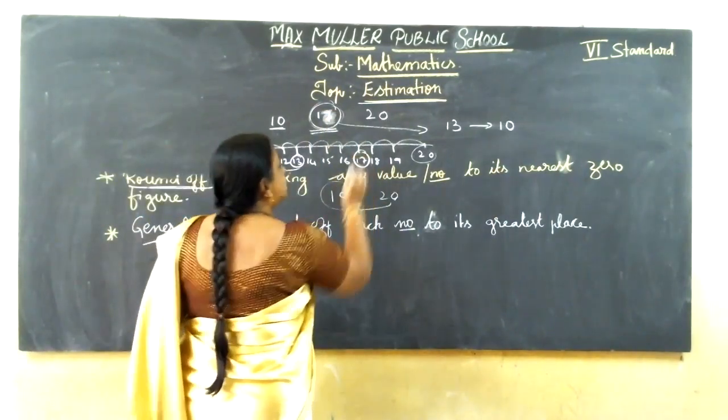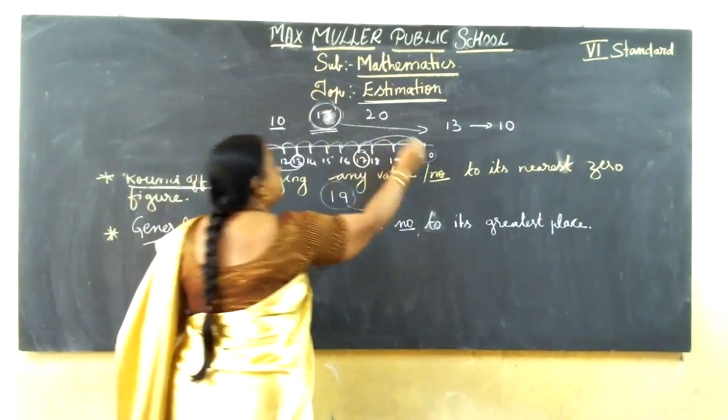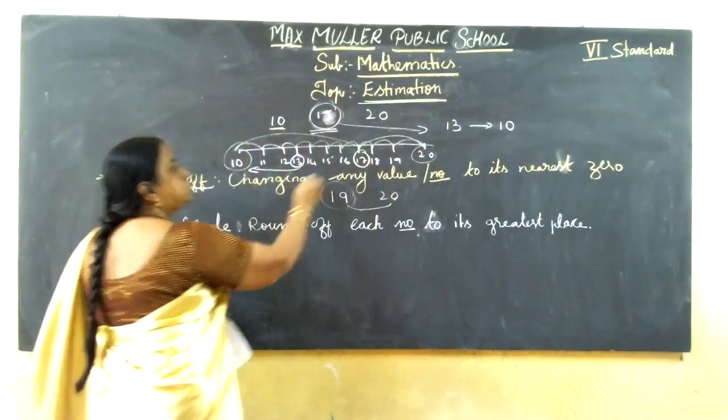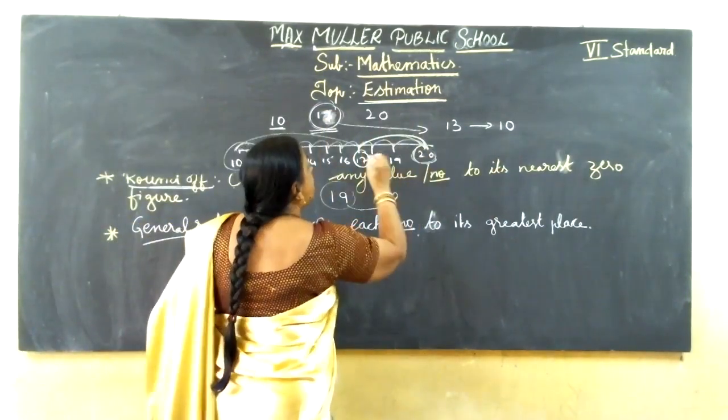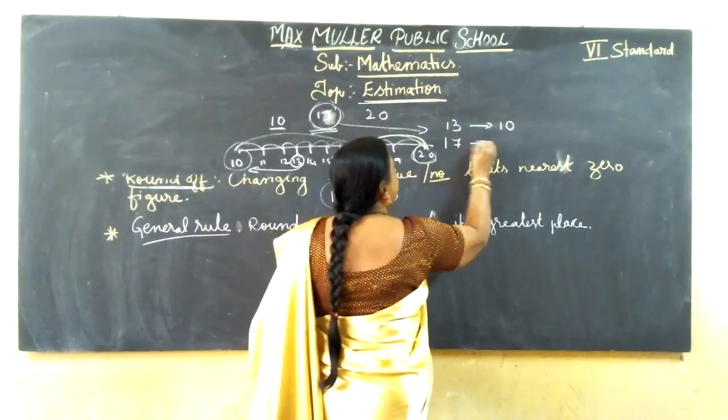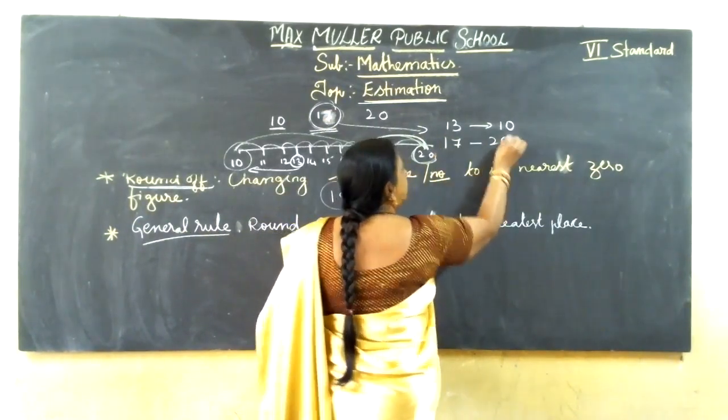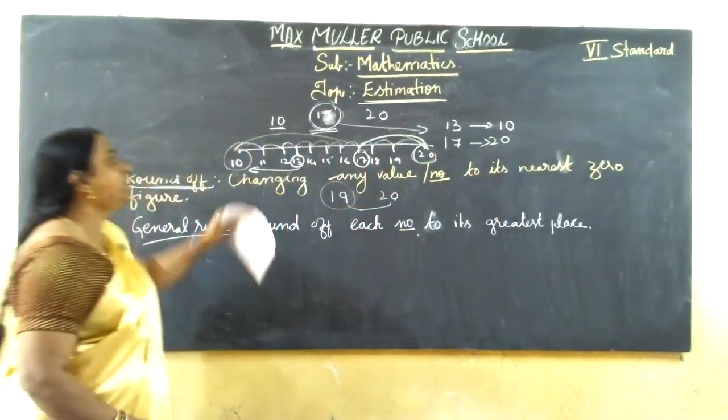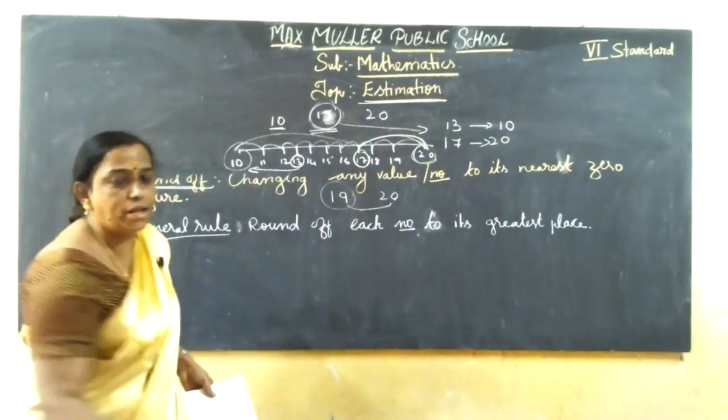17 comes here. 17 is close to 20 or 10. It's very close to 20. So if we round off 17, what is the answer? 20. Clear now? Every time we can't go for drawing a number line and doing it.